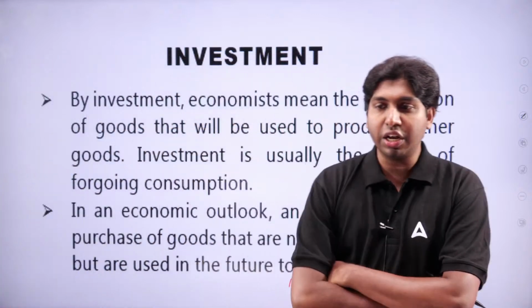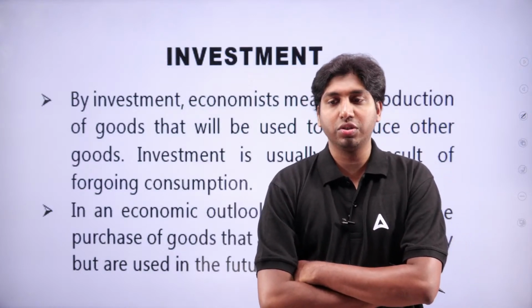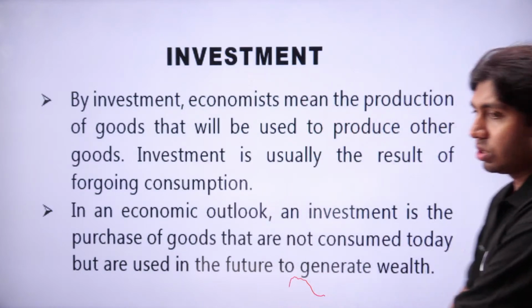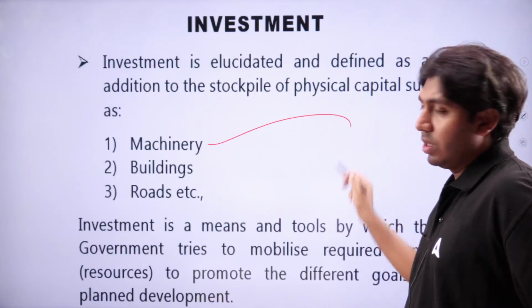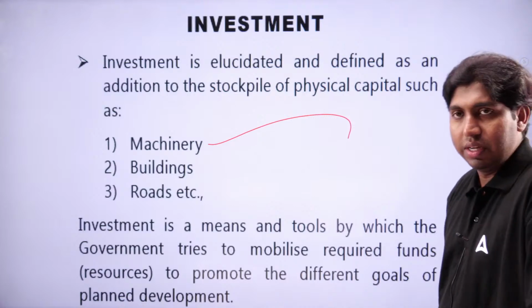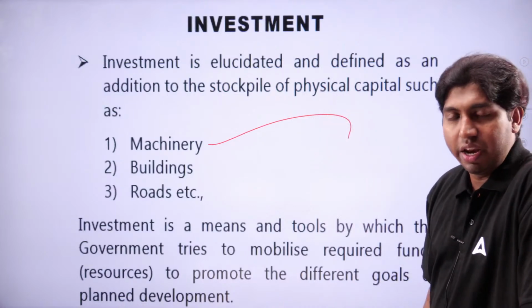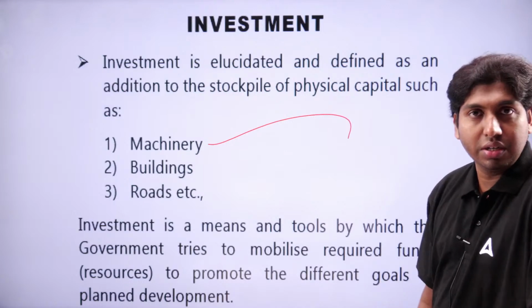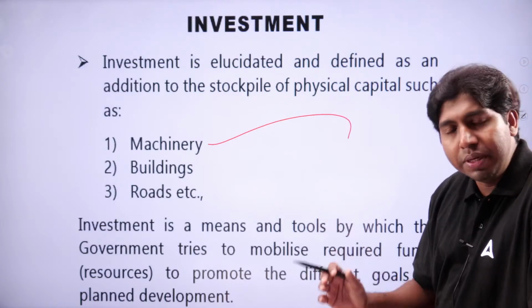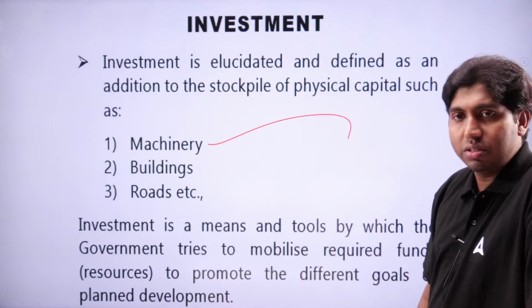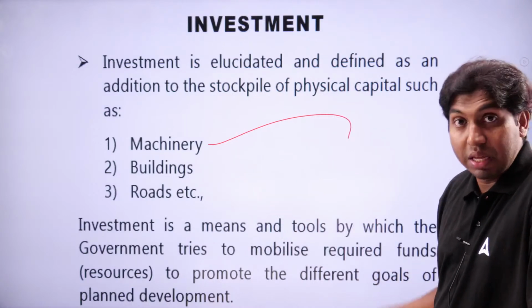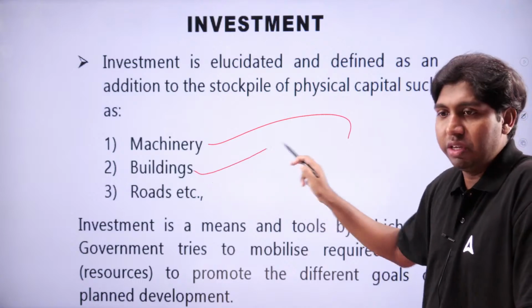That means things that are used to produce goods and services. For example, machinery. It is an example for what? It is an example for investment. In a business, machinery is needed. Yes, in every business, machinery is needed, and this machinery is considered an investment.